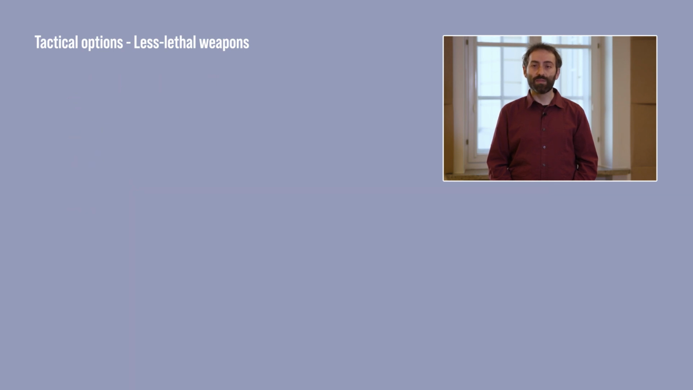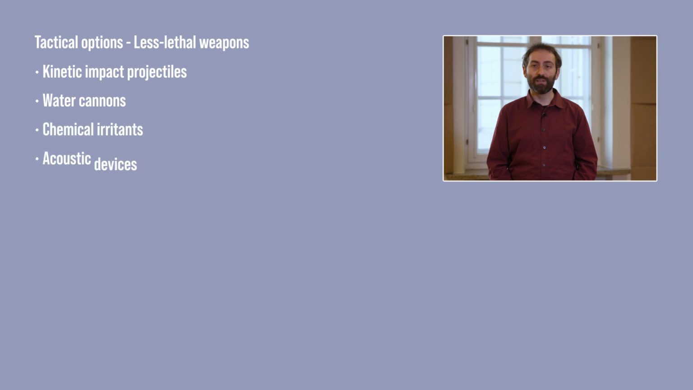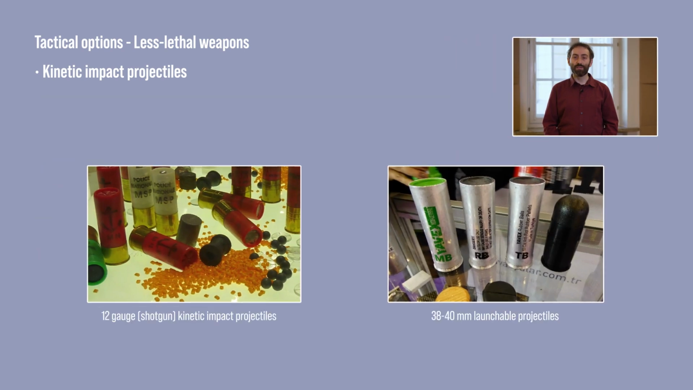Some of the most common types of less lethal weapons used by the police include kinetic impact projectiles, water cannons, chemical irritants, acoustic devices, smoke grenades, electric shock weapons, and batons. Kinetic impact projectiles are used to incapacitate an individual. They are similar to conventional rounds of ammunition with a cartridge case, but when fired they propel a range of different projectiles at the target.